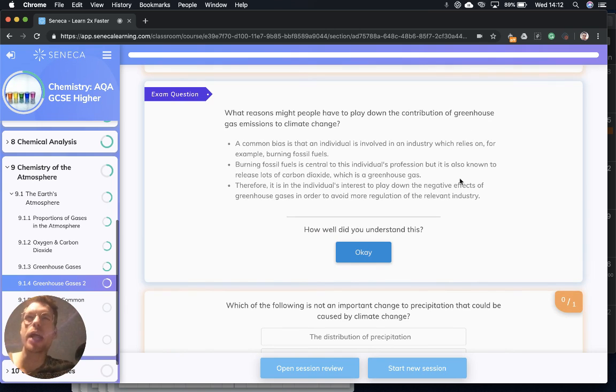But as scientists, we like peer-reviewed evidence. That's what we want. And on that note, we're at the end of the episode, so I hope that was a useful run through of greenhouse gases,